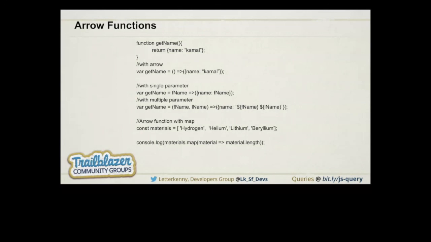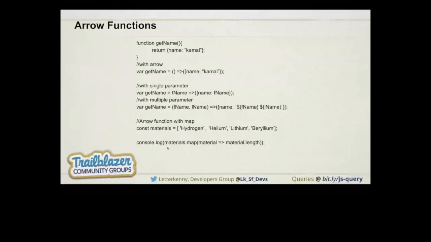So in this case we have an array that holds different types of materials, and we want to create a new copy. Let's see how to use an arrow function with map. We write material.map, and inside it, the current element. The name is not necessary, you can give any name there, and after that the arrow function syntax, and it will return the length.